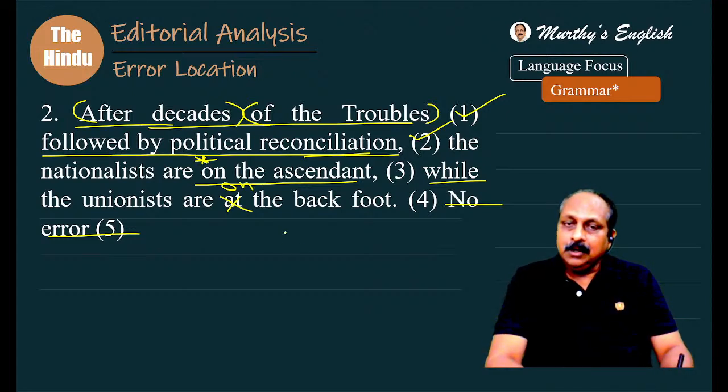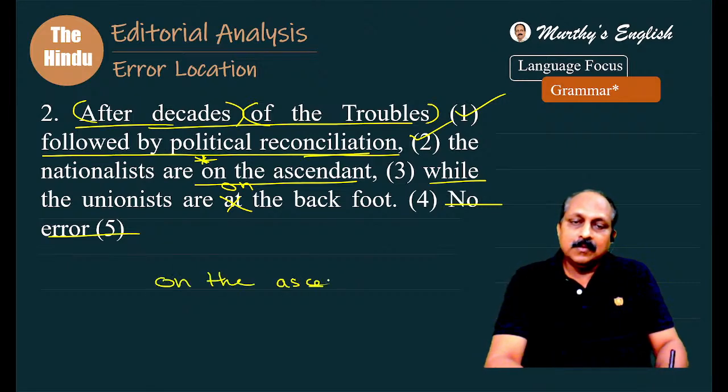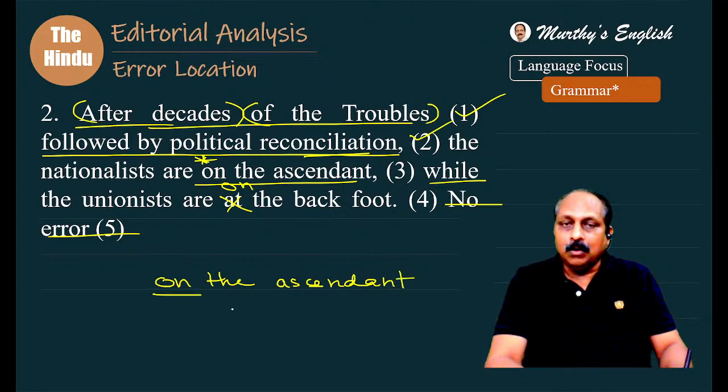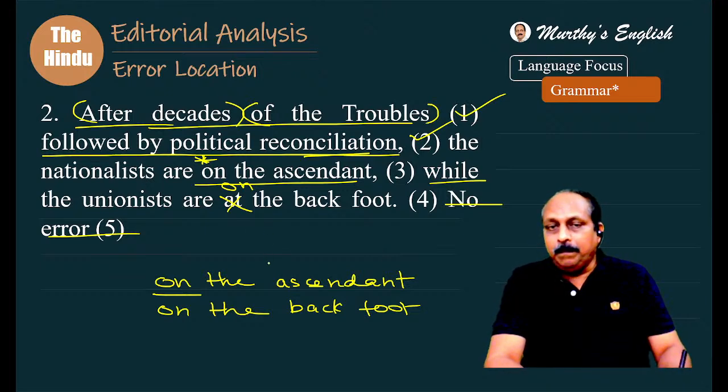On the ascendant, on the back foot. What is the preposition here? On. The same pattern, on the back foot. We don't say at the back foot, on the back foot.